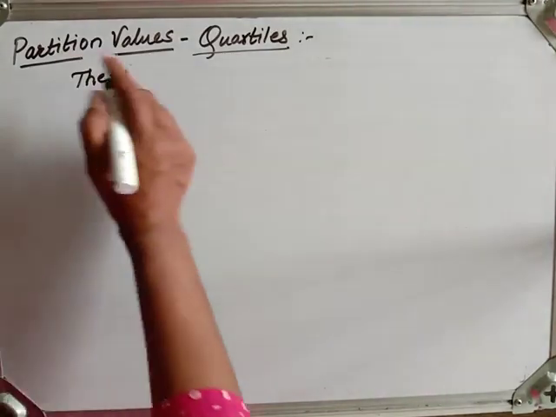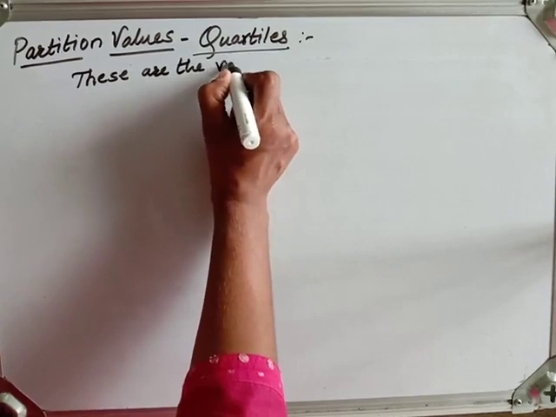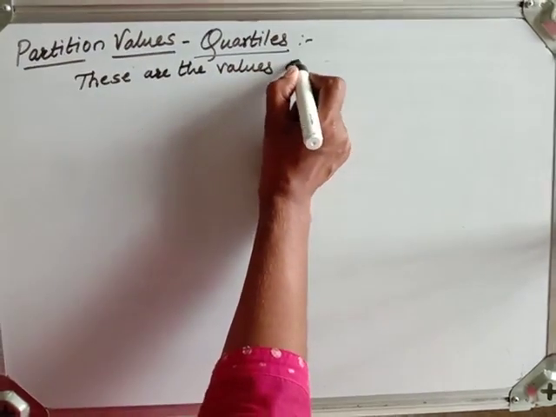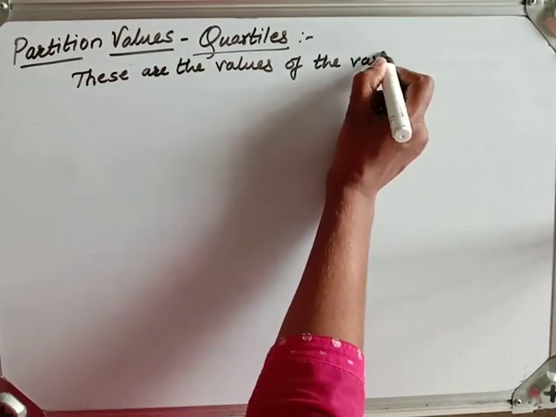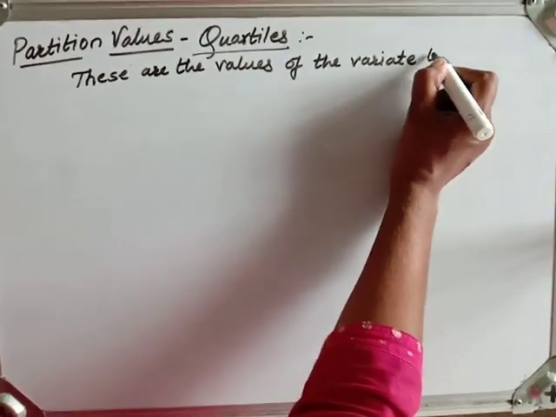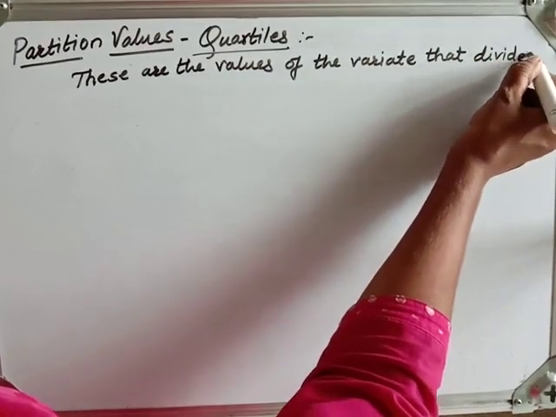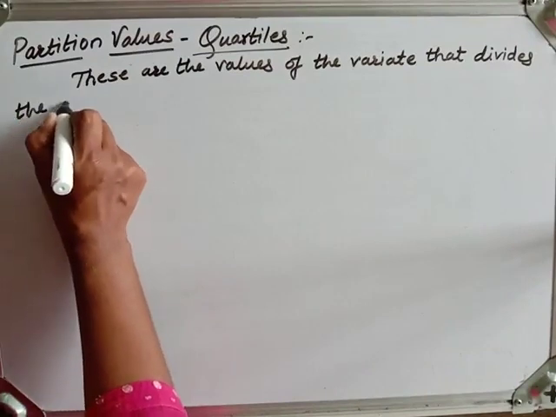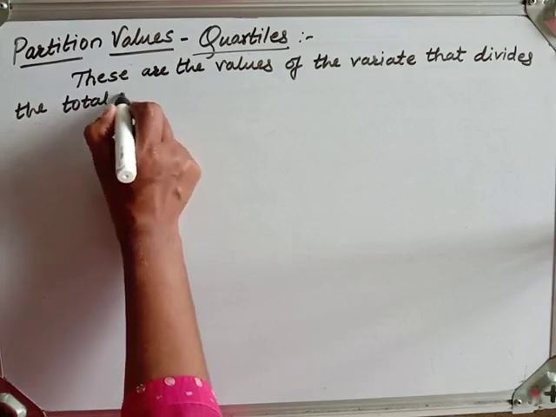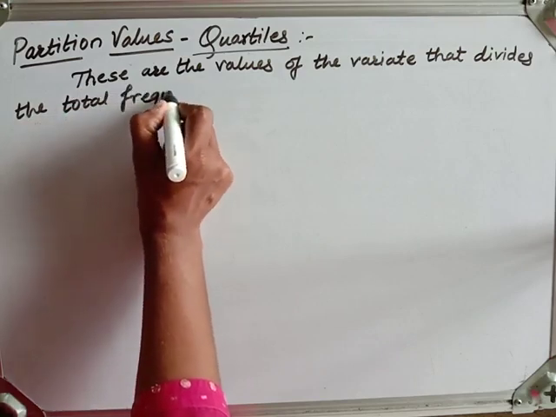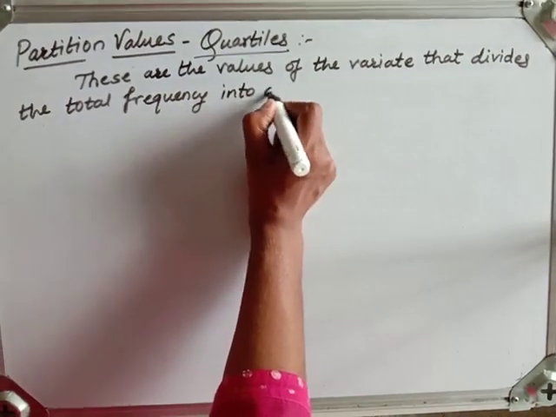In a single sentence: these are the values of the variate or of the variable that divide the total frequency into a number of equal parts.